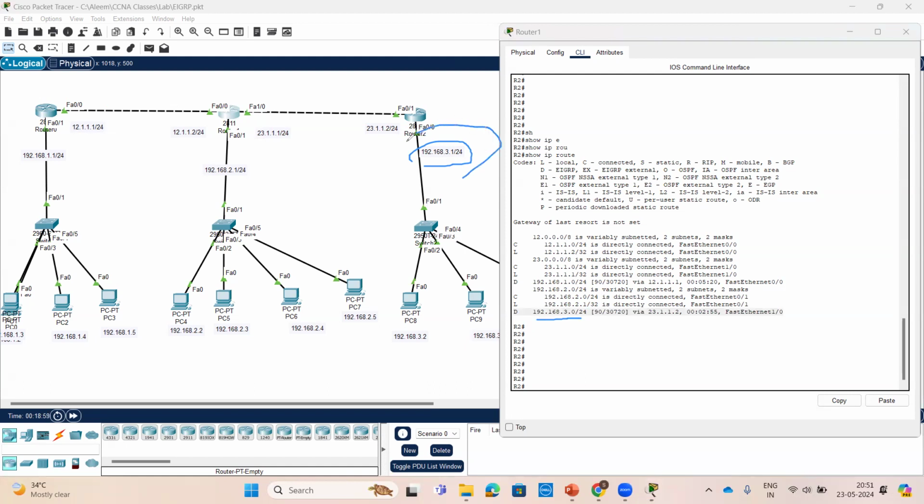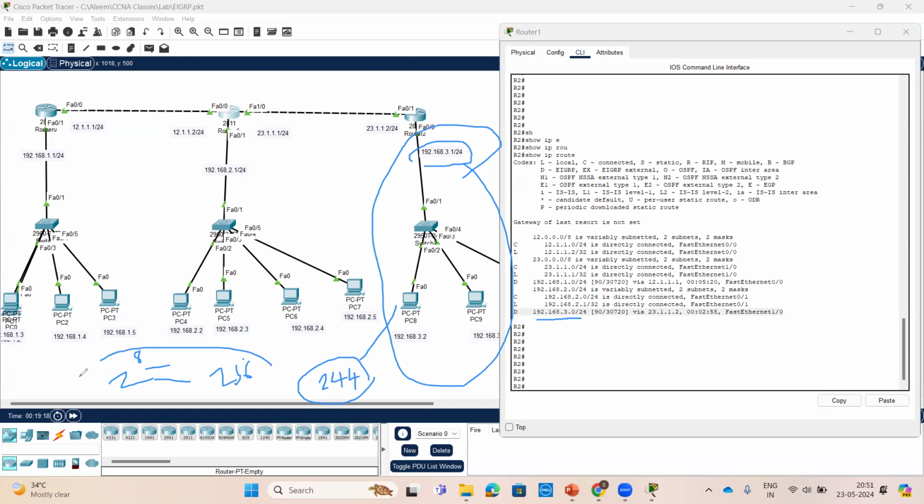For this prefix, how many hosts are available? 254 hosts are there. 2 to the power of 8 is 256 values for the host bits. In the host bits, 256 IPs are available, minus 2, then you will get 254 IP addresses. These all are the host bits, meaning end users, your clients.